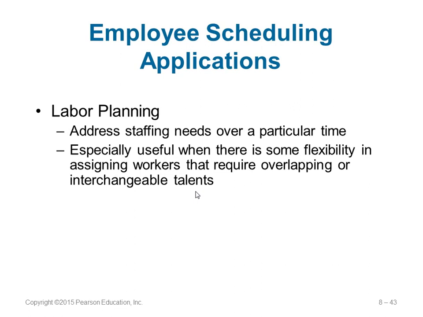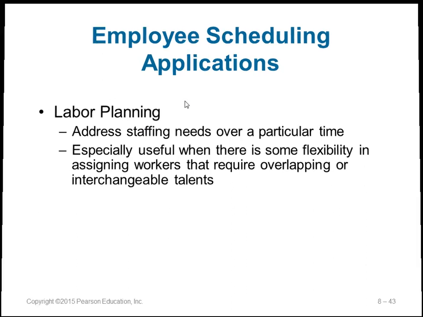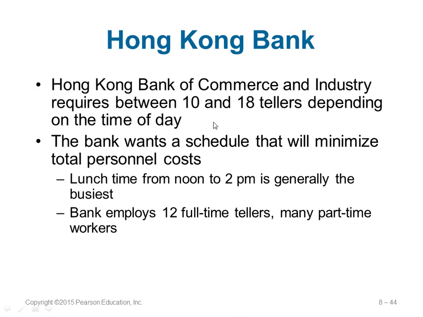Next, you can take examples from employee scheduling applications like labor planning. You want to plan how many employees to use at what time, and you might need to overlap some of them at some point of time. Here is a very good example from a Hong Kong bank. They have between 10 and 18 tellers available during the day. At a time there might be minimum 10, maximum 18 tellers, cashiers, available.